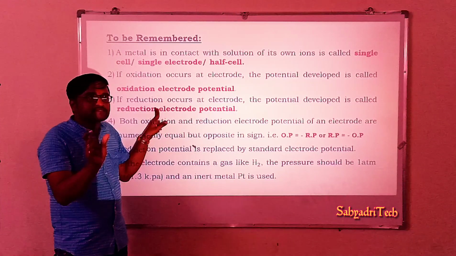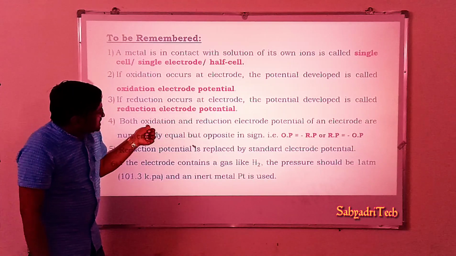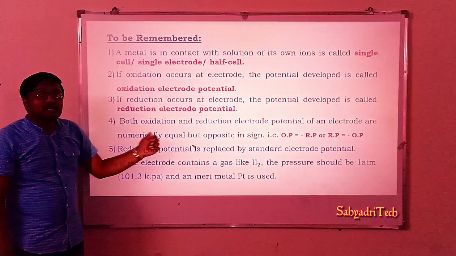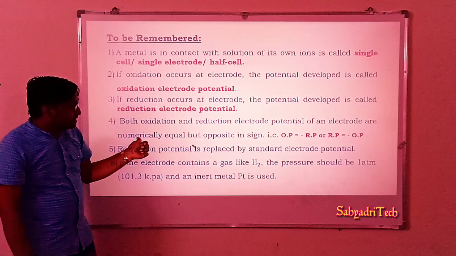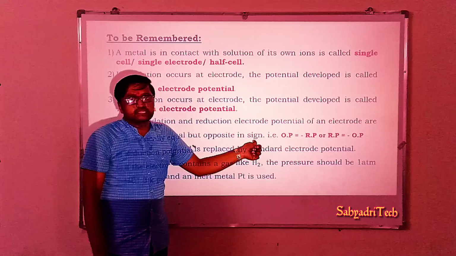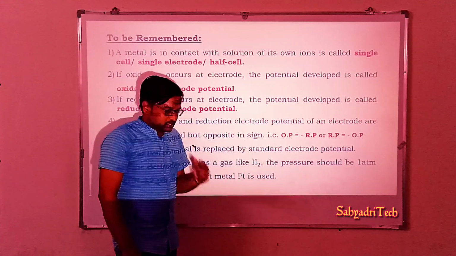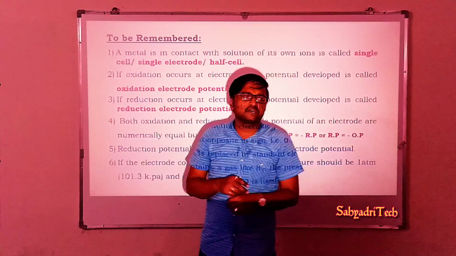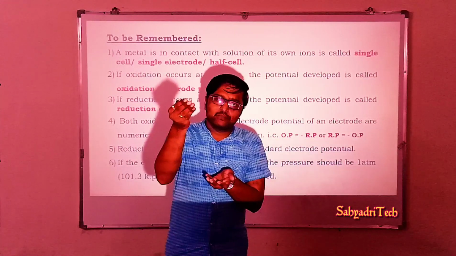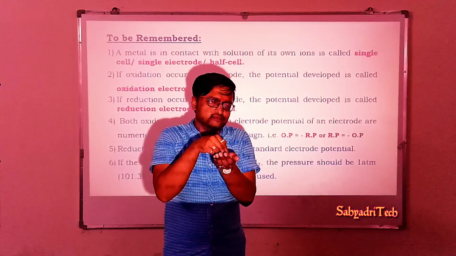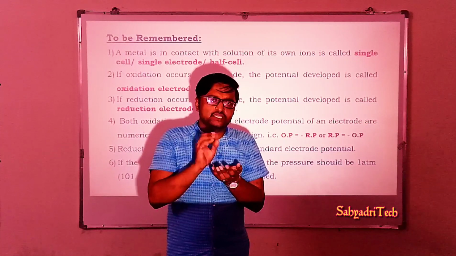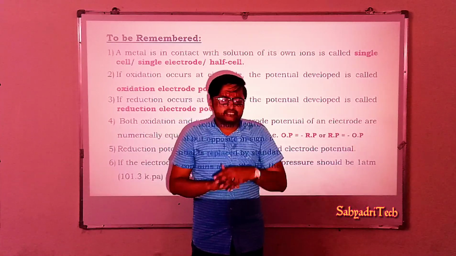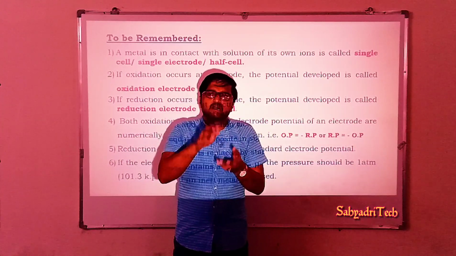For any half cell, the oxidation and reduction potentials of an electrode are numerically equal but opposite in sign. Say, for example, the reduction potential of a copper electrode, that is, when copper is immersed in a copper ionic solution containing copper 2 plus ions, or generally, copper placed in a copper sulfate solution.